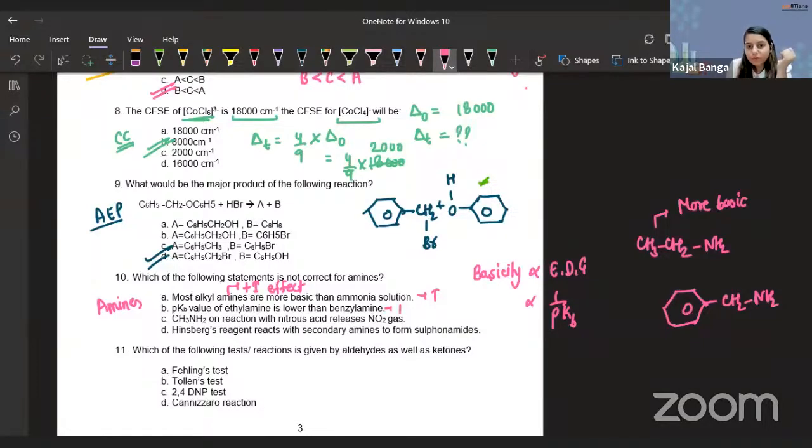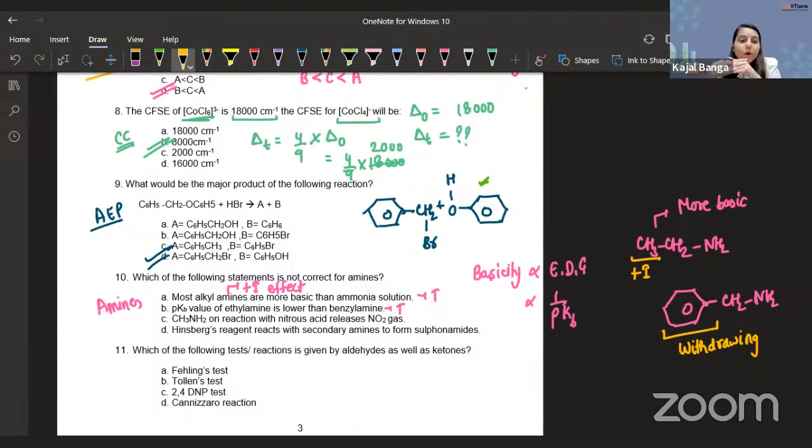This is true. Why is it more basic? Because there is this donating group over here. On the other hand, in case of this benzylamine, there is this withdrawing group. So a withdrawing group decreases the basicity, a donating group increases the basicity. So that means the first one, ethylamine, is more basic. So that's why its pKb value is low.